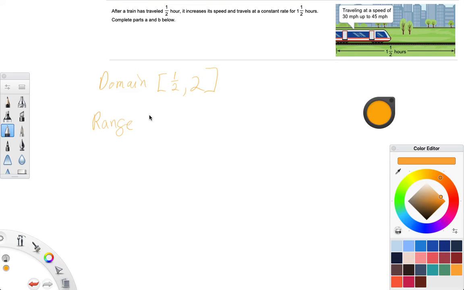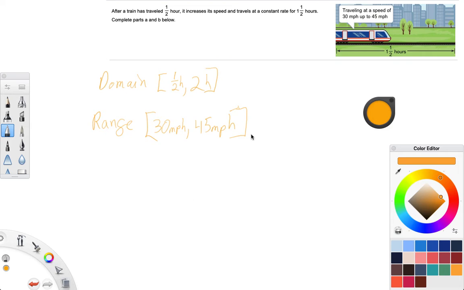Well, because whoever's inside the train shouting really loudly says so, it travels at a speed of 30 miles an hour to 45 miles an hour. So for our range, we have a square bracket, 30 miles per hour, and then it goes all the way up to 45 miles per hour. Can it go 32 miles an hour? Sure. Can it go 45 miles an hour? Sure. Can it go 45.1 miles per hour? No. So the cutoff is 45 miles an hour. It can be anywhere in between.